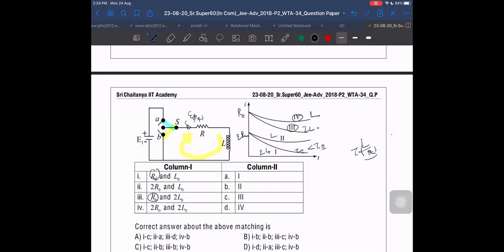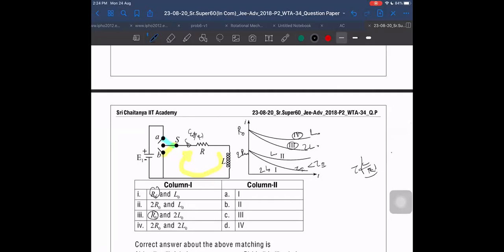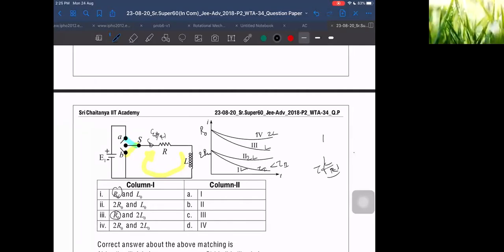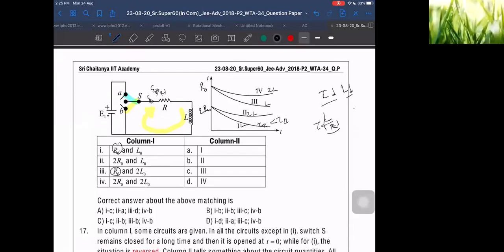Then we can decide now which one is it. Time constant is proportional to L, so for 4 and 3 the value of L is lesser. 2L, L, 2L, L. Because lesser time constant means lesser value of L. Then which answer are we getting now by this data?